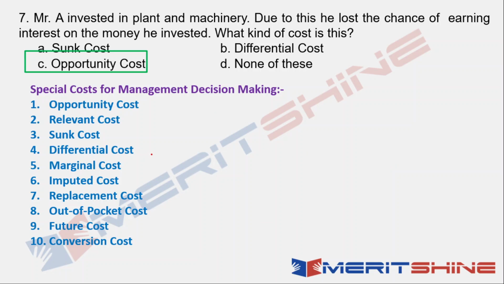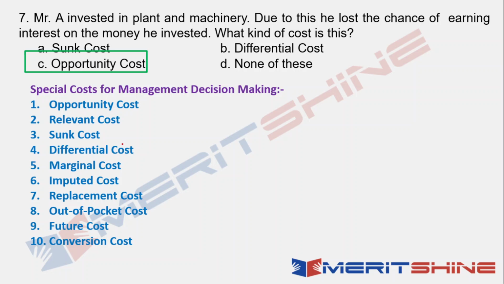Now differential cost, it's also known as the incremental cost. Now incremental cost has two meanings. One is the marginal costing incremental cost, that is, the cost of one unit item. And in differential cost also the meaning is the same. As a matter of fact, they are related. So what is differential cost? It is a cost which results from a change that is to be decided.